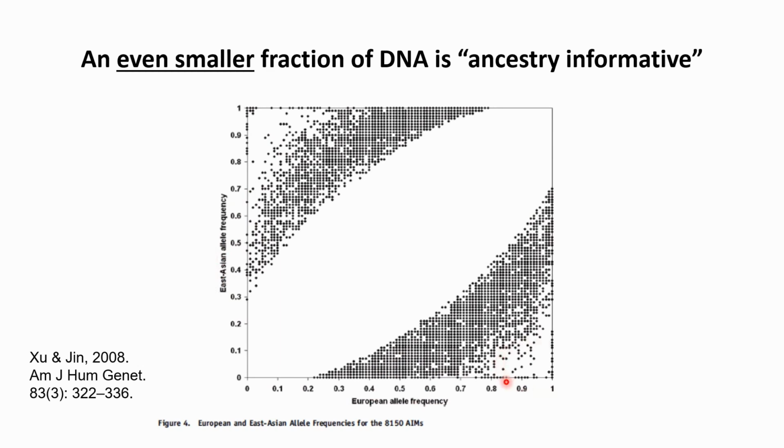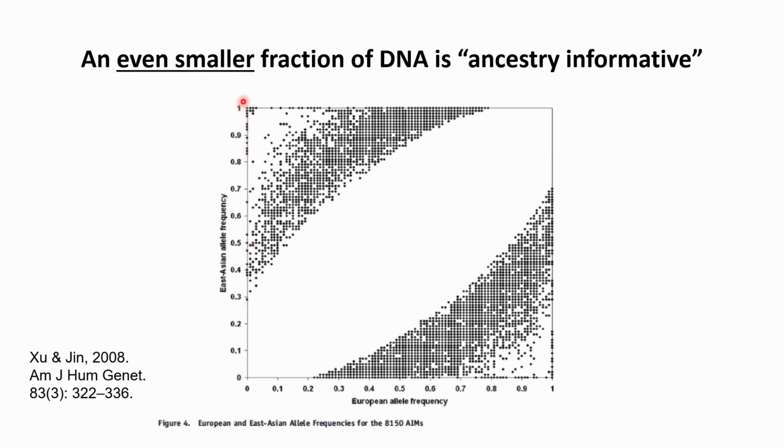Now, if you concentrate on the corners of this graph, you see, for example down here, that there are certain alleles, very, very few alleles, that are essentially 100% in the people with the European ancestry, and then literally no or just very few from the East Asian ancestry. So this dot here is basically 100% for European ancestry, 0 for East Asian ancestry.